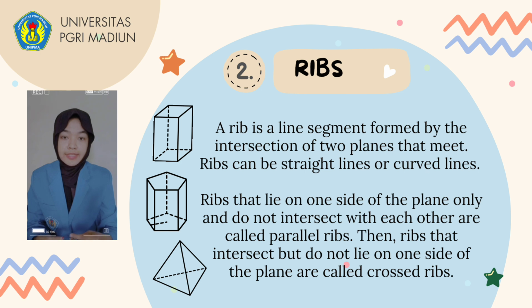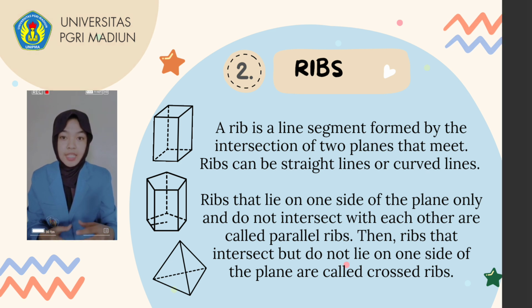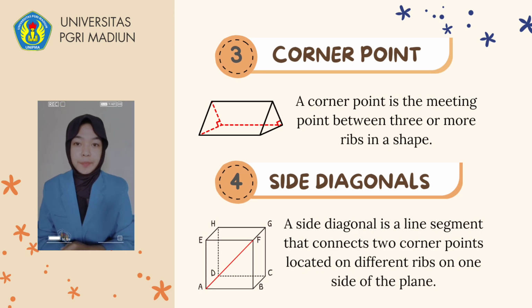Ribs that lie on one side of the plane only and do not intersect with each other are called parallel ribs. Then, ribs that do not lie on one side of the plane and do not intersect are called skew ribs. Third, corner point.